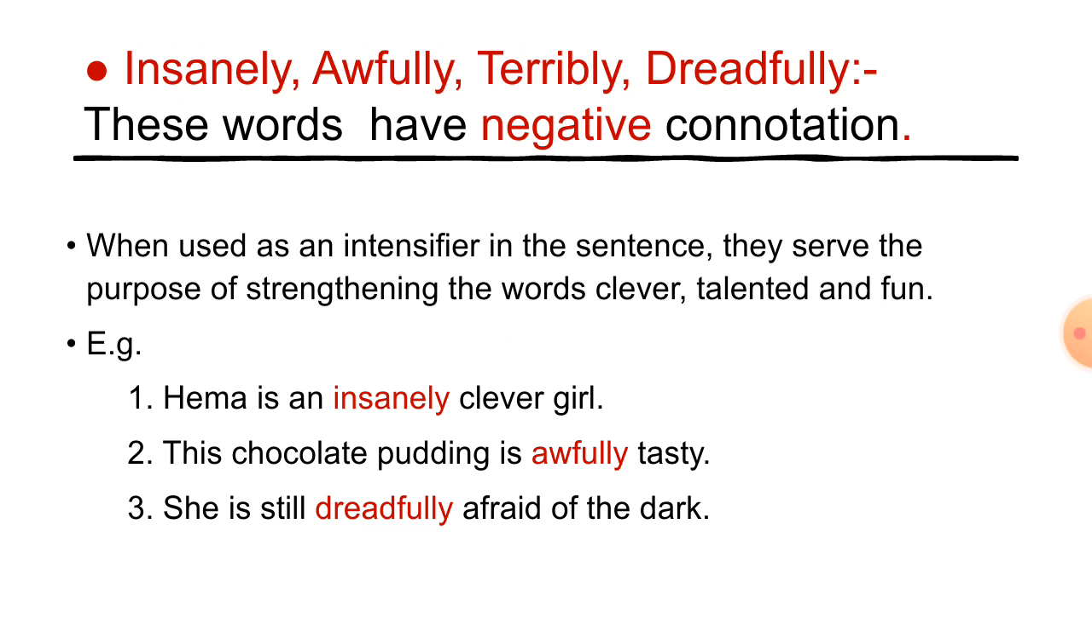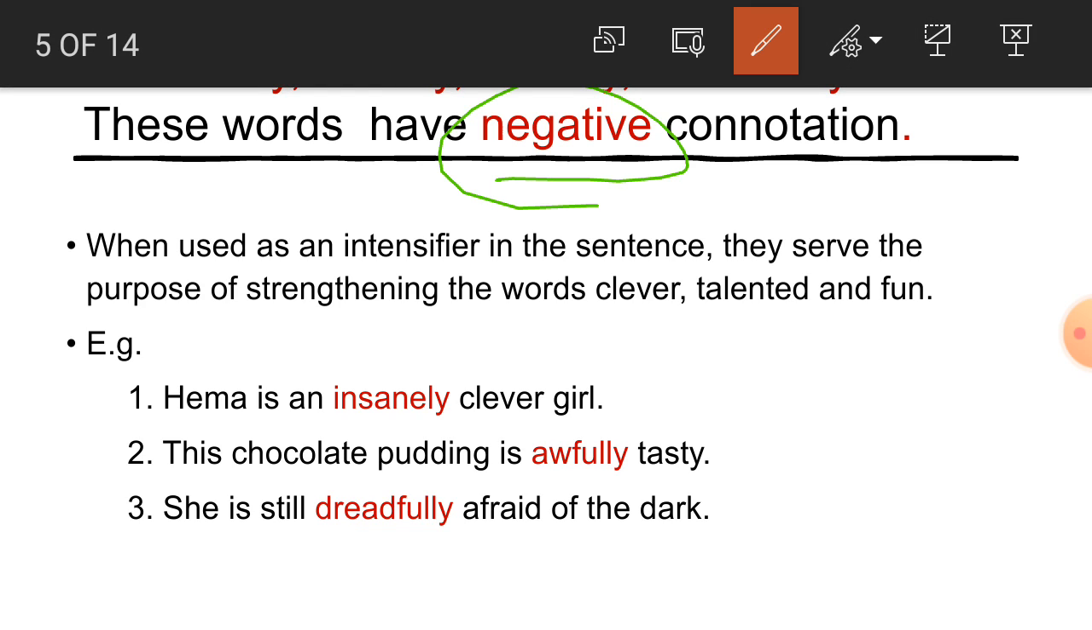Now students, there are some other intensifiers. Insanely, awfully, terribly, dreadfully. These words have a negative connotation. Students, they are used in a negative sense. When used as intensifiers in a sentence, they serve the purpose of strengthening words like clever, talented and fun. For example, Hema is an insanely clever girl. So insanely is here in a negative sense, it is an insanely clever girl. So insanely is what? An intensifier here.